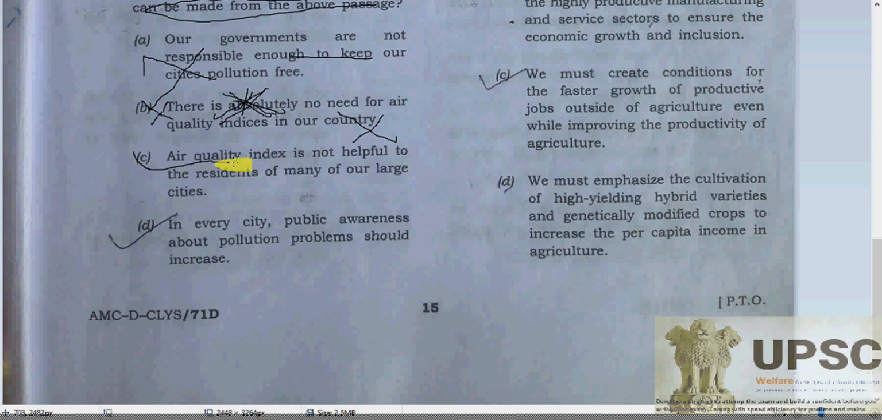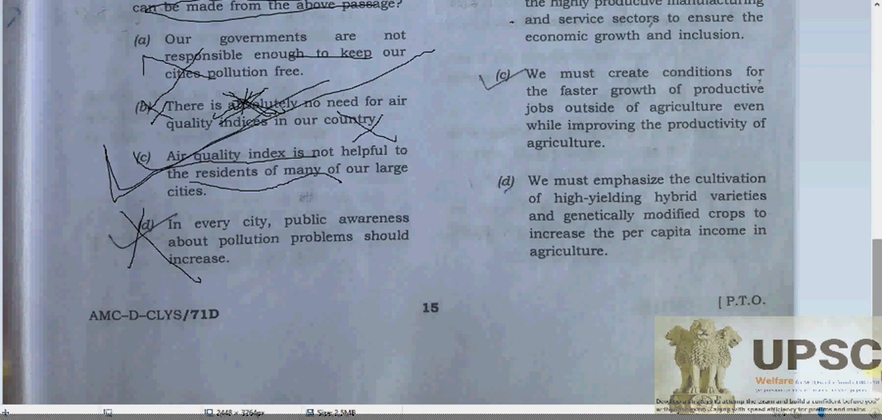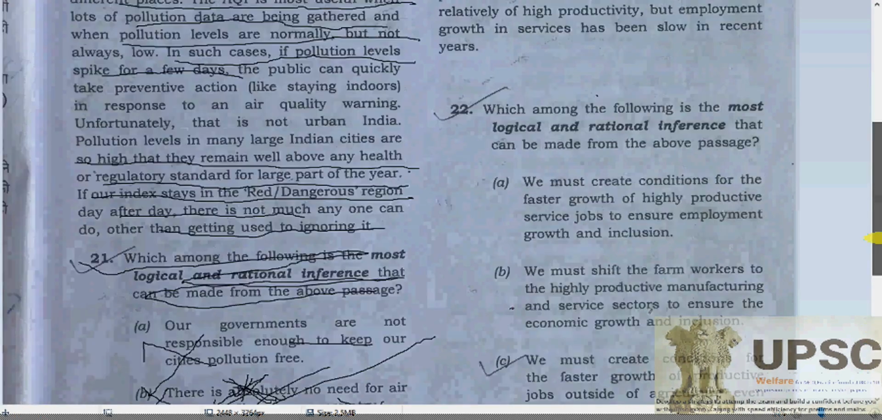Last, C: air quality index is not helpful to residents of many large cities. Yes, so C will be the appropriate answer. D: in every city, public awareness about the pollution problem should increase. No, that hasn't been mentioned by the author. So we will ignore it and go for C as the appropriate answer here. All right, let's go to the next passage.